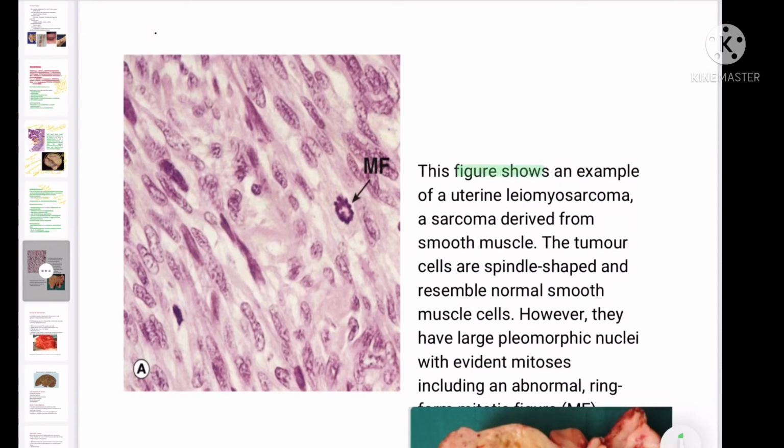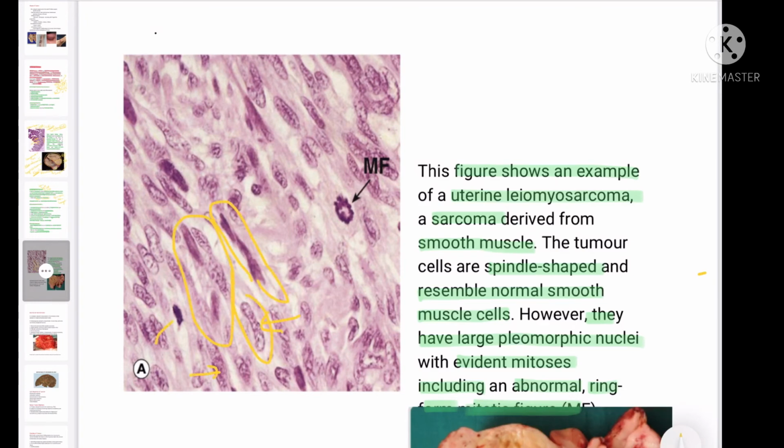that this figure shows an example of a uterine leiomyosarcoma. We said leiomyosarcoma, it means it's a malignant tumor of the smooth muscle, a sarcoma derived from smooth muscle. It's a mesenchymal tissue. The tumor cells are spindle-shaped and resemble normal smooth muscle. However, they have large pleomorphic nuclei with evident mitosis, including abnormal ring-shaped mitotic figures. So you can see here, these are the smooth muscles, and these are the nuclei.